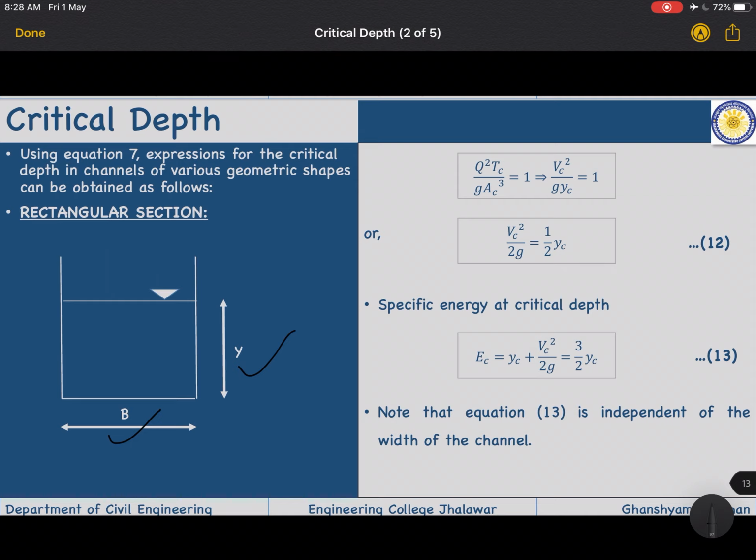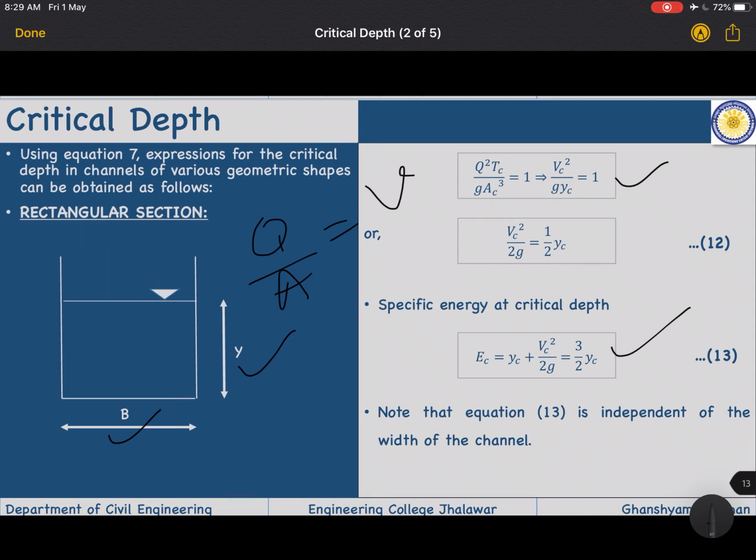Q square upon A square, Q by A is V, so we will get Vc square upon g yc equal to 1, or Vc square upon 2g will be equal to half of yc, we just have to divide by 2. So specific energy Ec is yc plus V square upon 2g, which becomes 3 by 2 yc.